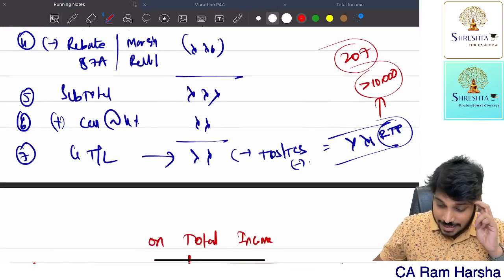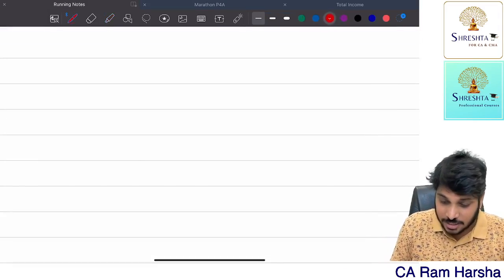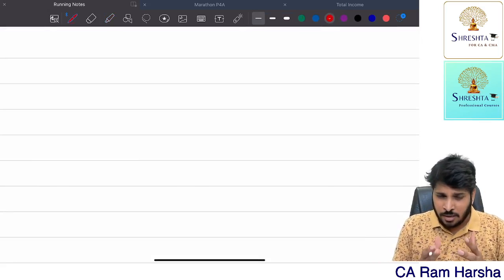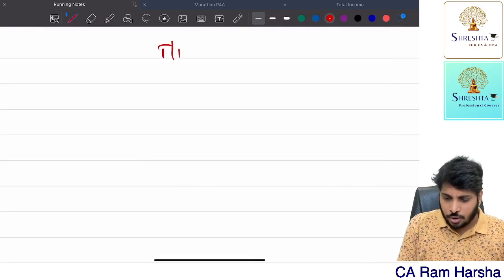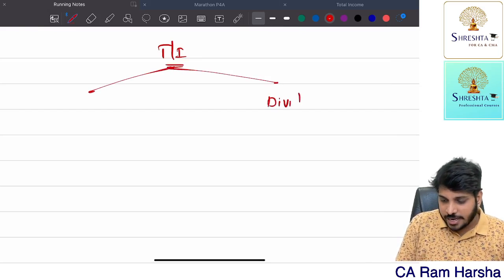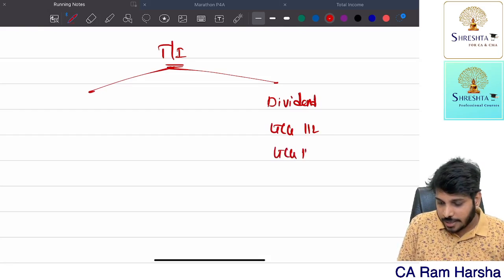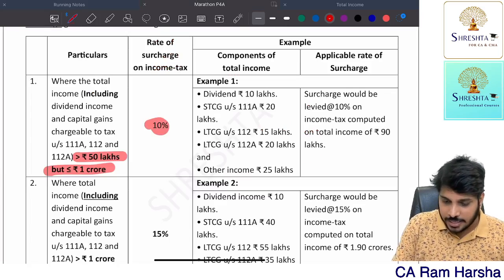Now, when you are calculating surcharge, especially for individual, HUF, AOP, BOI, artificial juridical person, total income may have dividend income, long-term capital gain 112, long-term capital gain 112A, short-term capital gain 111A. Getting it?